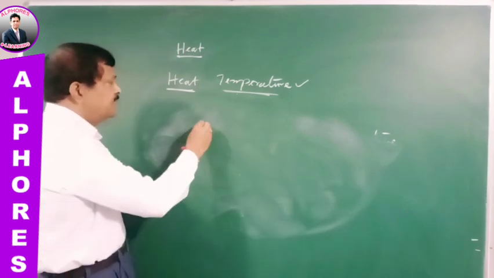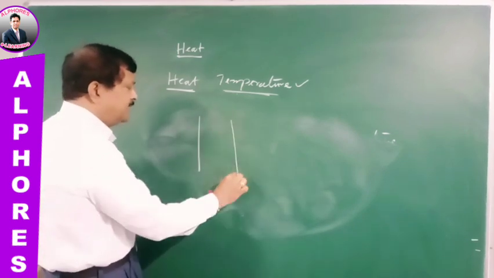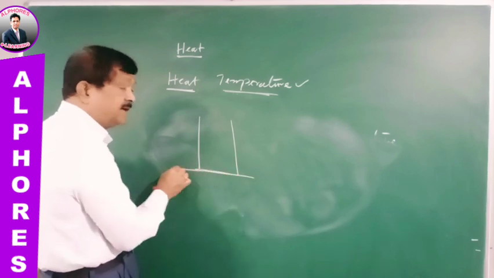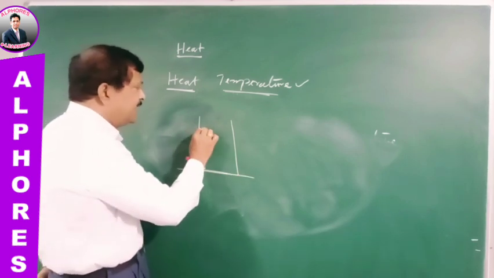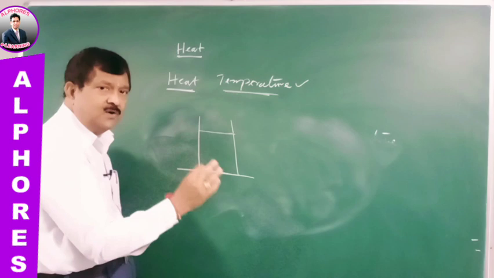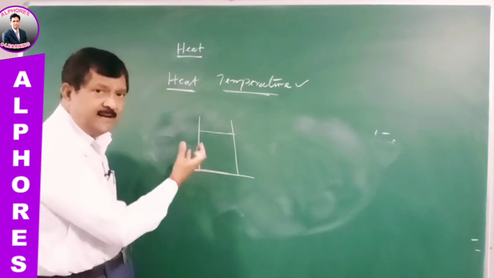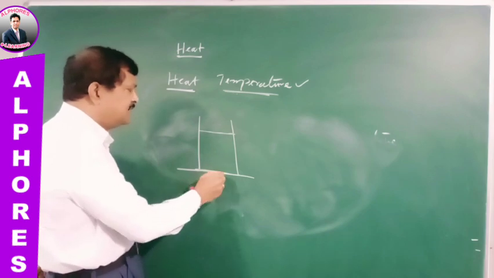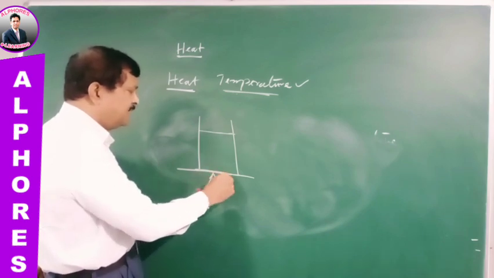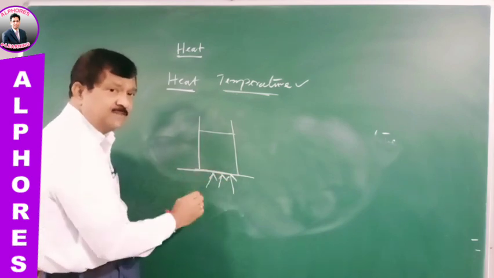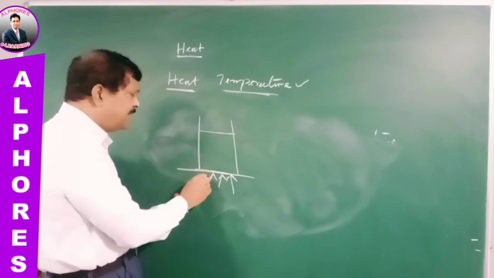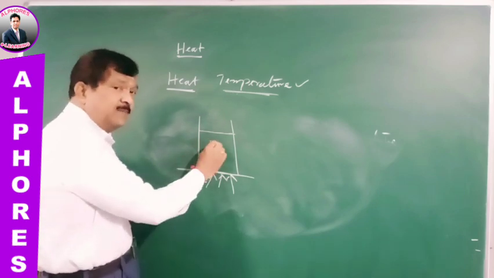Let me give an example so that you can easily understand the relation once again. I have taken water at room temperature. That means from the tap I have collected some water in a container and placed it on a stove or a burner which gives heat energy. After some time the water becomes very hot.